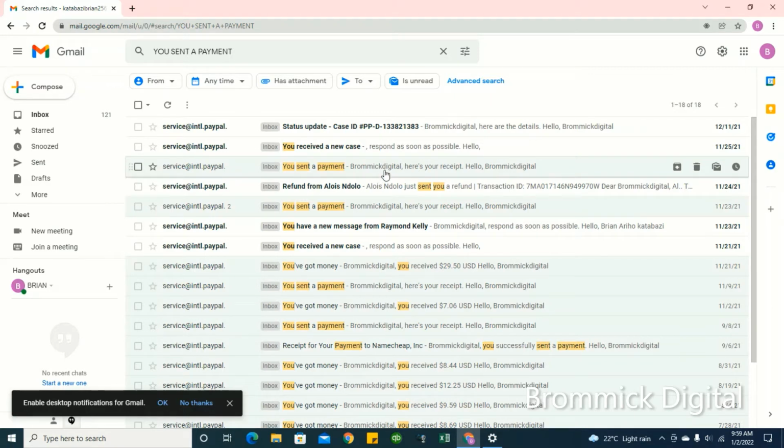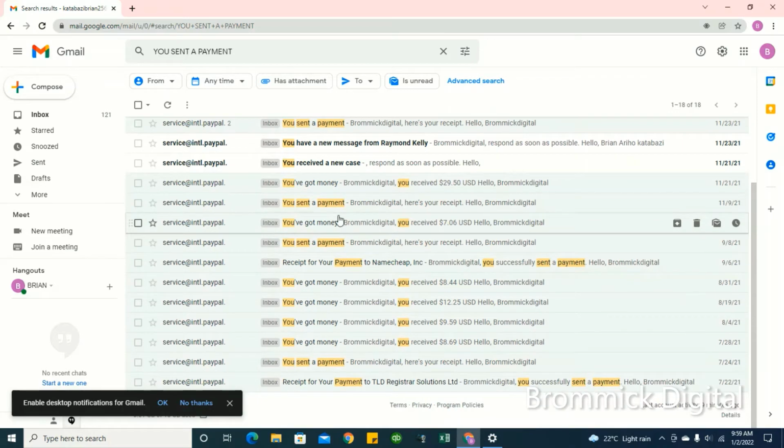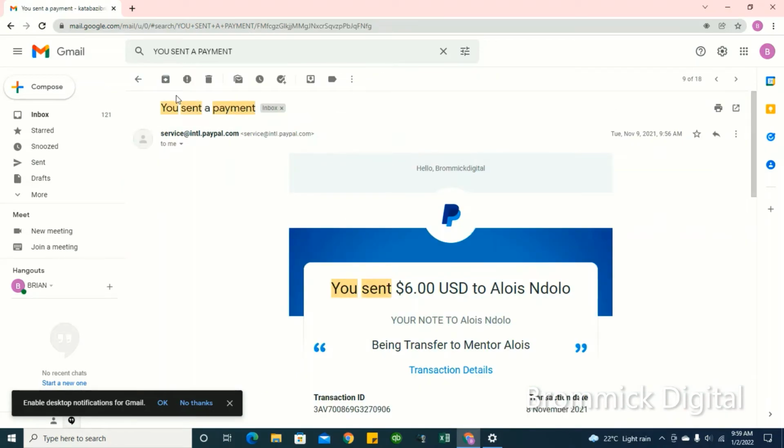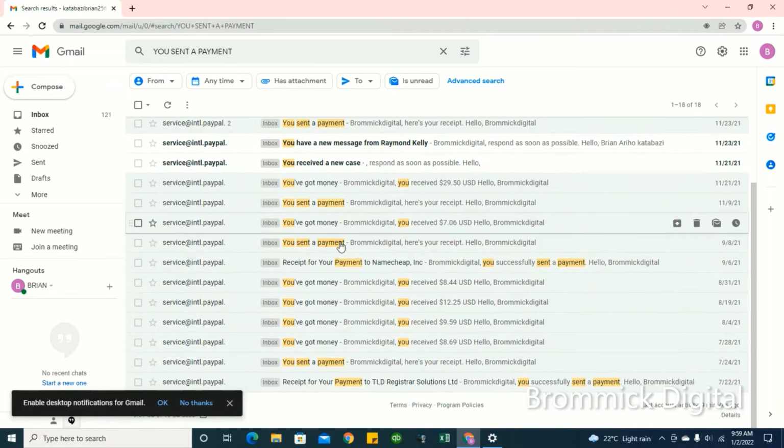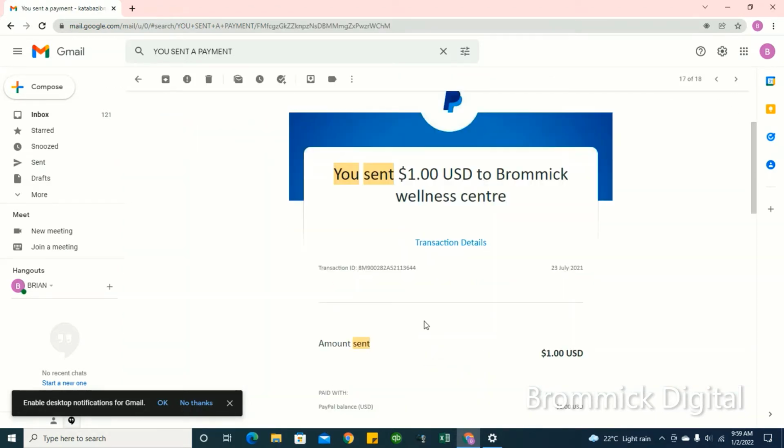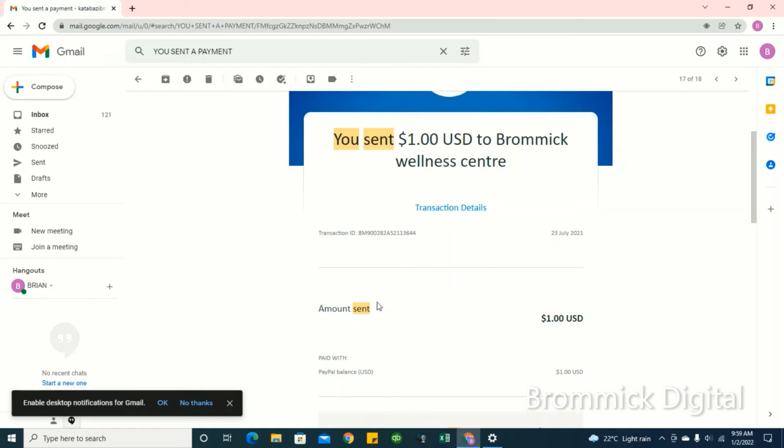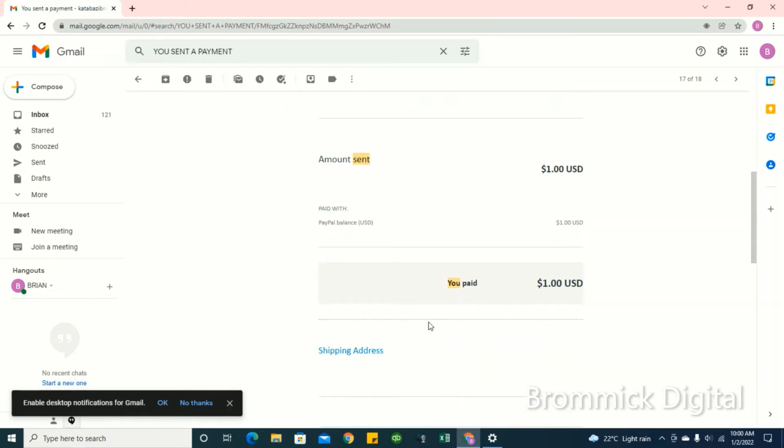Okay, so you can use PayPal to make payments. For example, if you want to purchase a domain name from Namecheap or Bluehost or DigitalOcean, or you want to pay for hosting, you can actually do it from your PayPal account. All you need to have is a PayPal balance. So you can see here I'm sending $1 to Bromic Wellness Center.